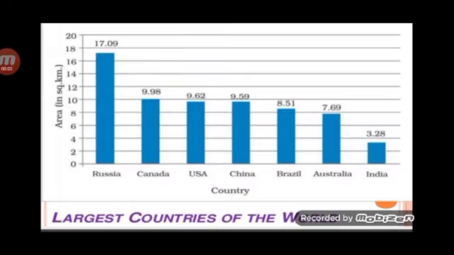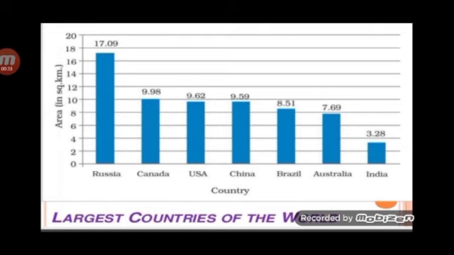Children, now we will see the seven largest countries of the world. You know that India is the seventh largest country. And which is the largest country? Russia. Now we will see the countries which are larger than India. They are Russia, Canada, USA, that is United States of America, China, Brazil, Australia.